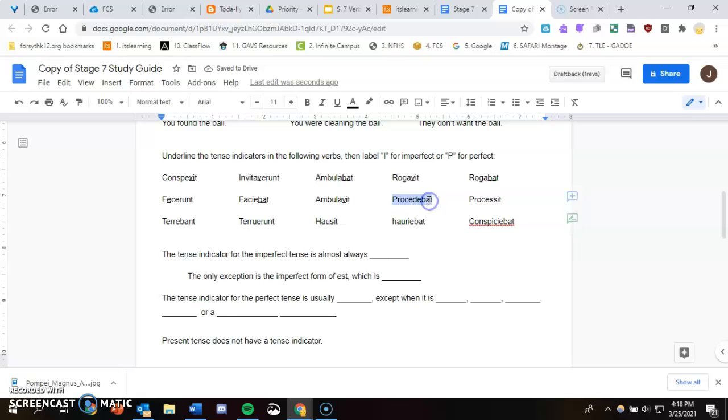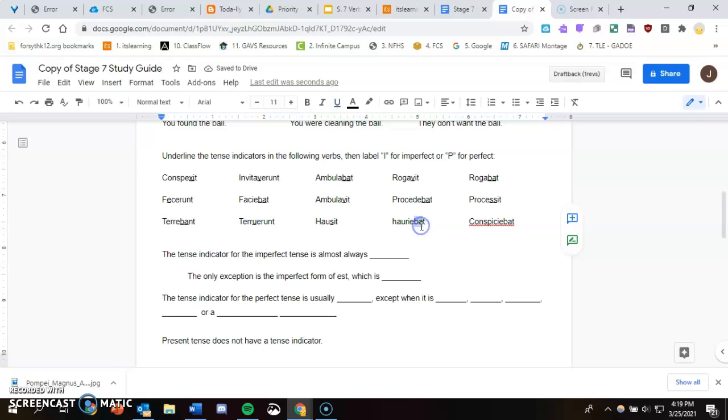Procedebat, the BA there is what you underline. That makes it imperfect, was proceeding. Processit is the perfect version of that. Processit, proceeded, as opposed to procedebat, was proceeding. Terrebat was terrifying. Terruerunt, terrified. Haesit, that S there makes it perfect.